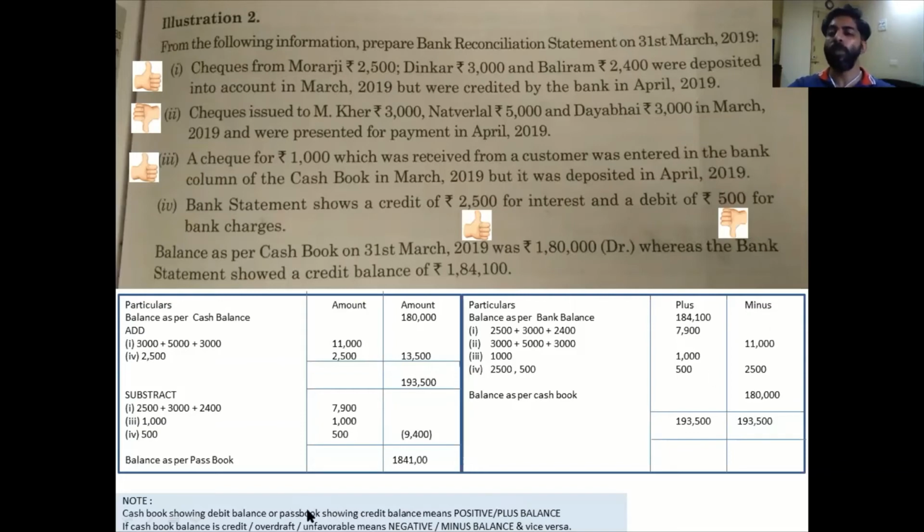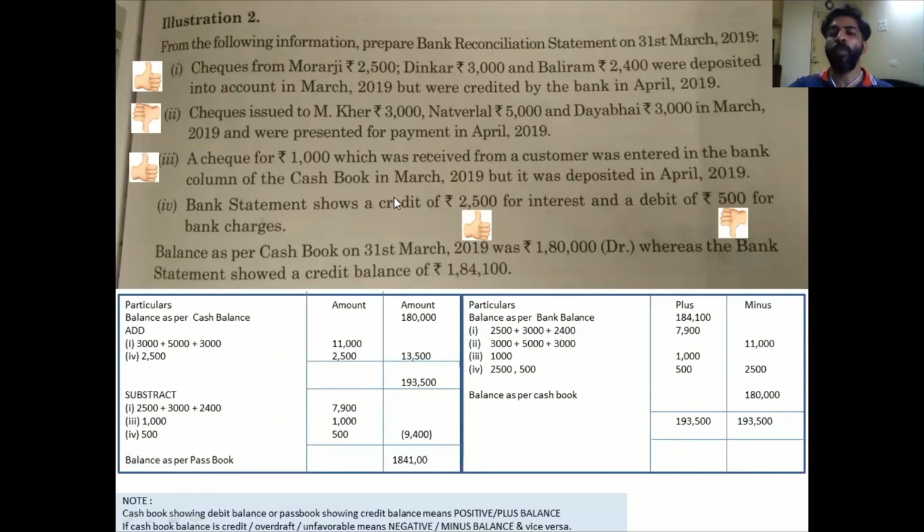This is a very important note and you have to look into it properly when you are looking into any sum. Usually in school, they purposely say that passbook carries a debit balance and students start writing it with the plus sign because the word debit always sounds like it is plus. But if passbook carries a debit balance, you should be sure that it is a negative balance.